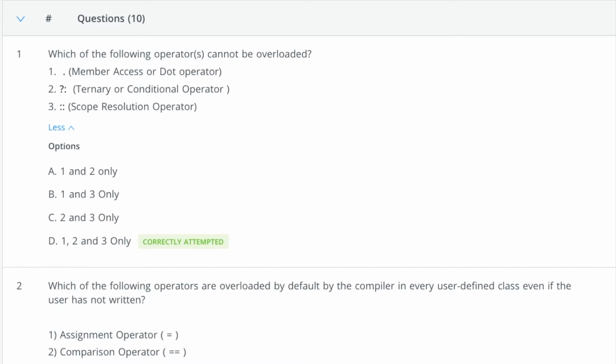So let's start with the first question. Which of the following operators cannot be overloaded? These are things which are already known, so we don't need to think much about them. All these three operators cannot be overloaded, so of course this answer is correct.